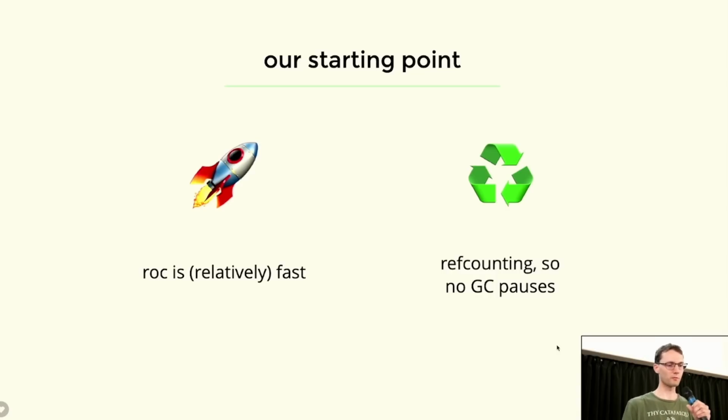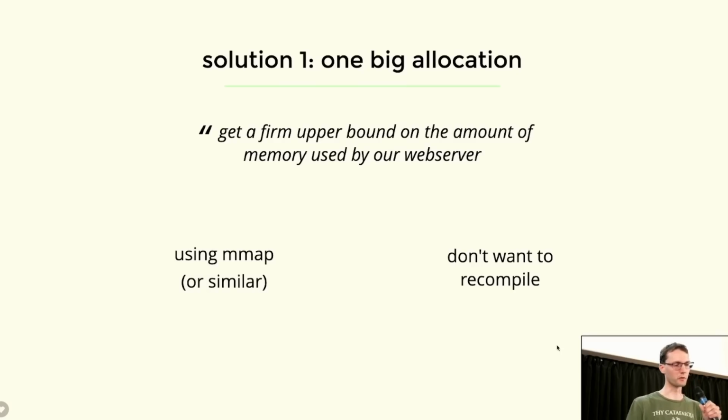And also we use reference counting as our garbage collection approach. So we have no stop-the-world garbage collector, but something very similar to how Rust and C++ deallocate when values go out of scope. So already, for a language for a web server, we're looking pretty good. We can do better though.